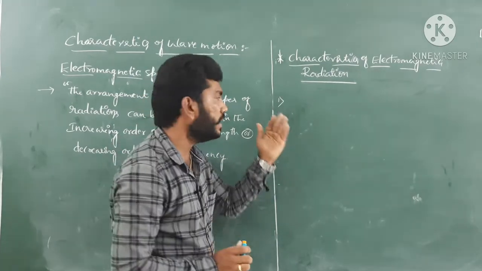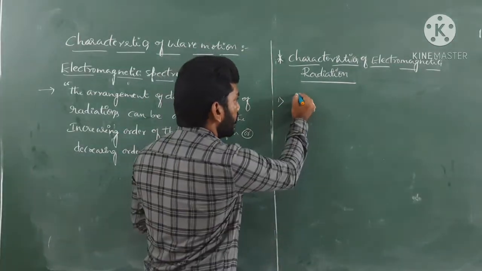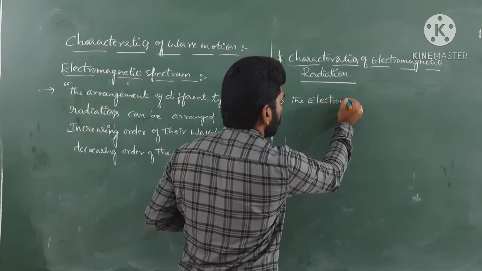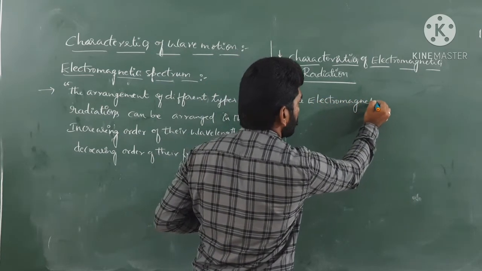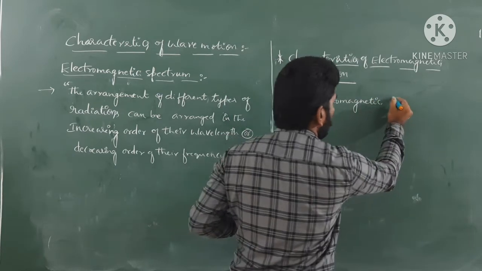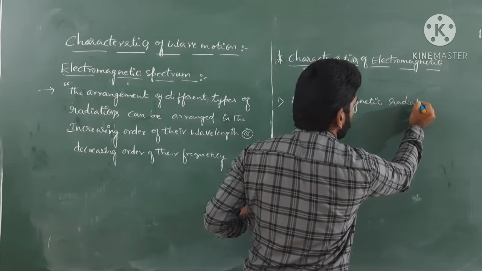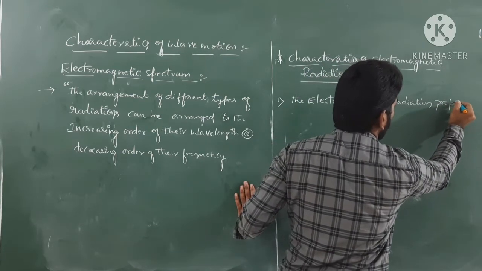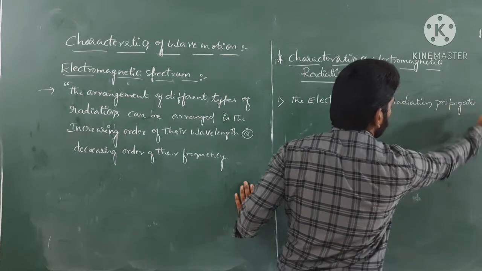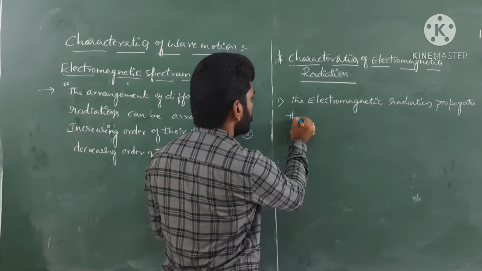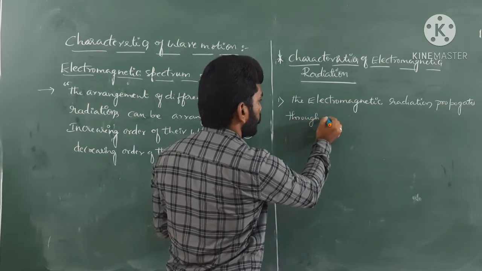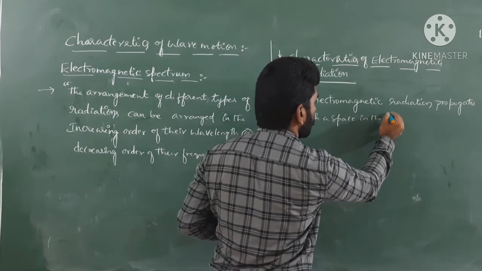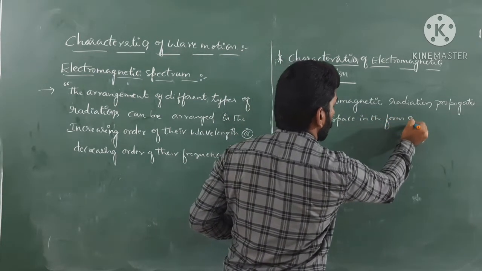Very simple. So write down: the electromagnetic radiation propagates through space in the form of wave.